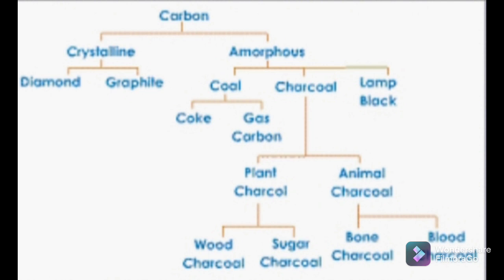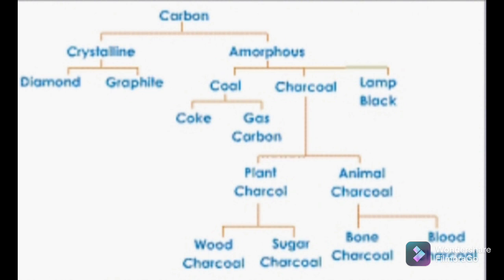Also we have studied about allotropes. So what is meant by allotropes? Some elements can exist in more than one structural form in the same physical state because of their different structural arrangement, and that is called allotropy. So what are the allotropic forms of carbon? Crystalline form and non-crystalline form. Examples of crystalline form are diamond, graphite, and also fullerene. The non-crystalline or amorphous forms of carbon are coal, wood charcoal, coke, gas carbon, animal charcoal, lamp black or soot. So today we are going to study about the crystalline forms of carbon.